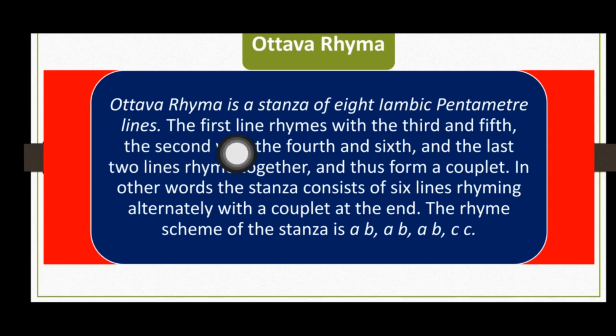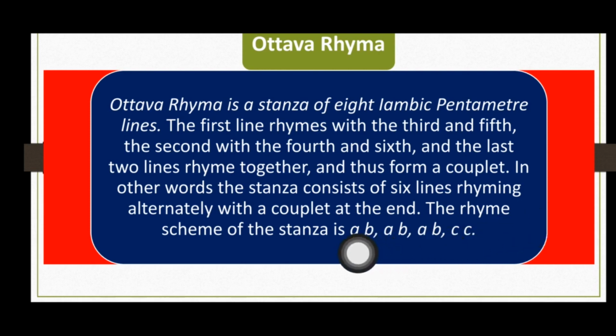Now the first line rhymes with the third and fifth, and the second with the fourth and sixth, and the last 2 lines rhyme together and thus form a couplet. In other words, the stanza consists of 6 lines rhyming alternately with a couplet at the end. So the rhyme scheme of the stanza is AB, AB, AB and C, C. So we have 8 lines in this type of stanza.